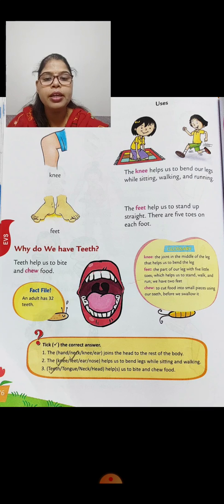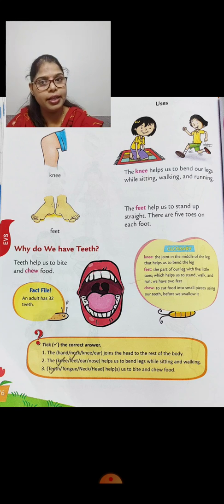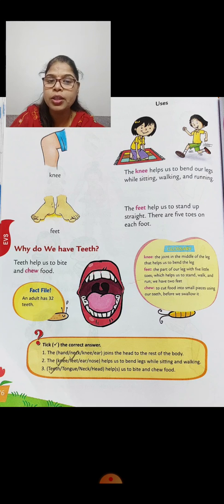Second, the knee, feet, ear, nose help us to bend legs while sitting and walking. What is the answer? Knee. And the third is teeth, tongue, neck, head help us to bite and chew food. Which body part helps us to bite and chew food? Teeth. With the help of teeth, we bite and chew food.